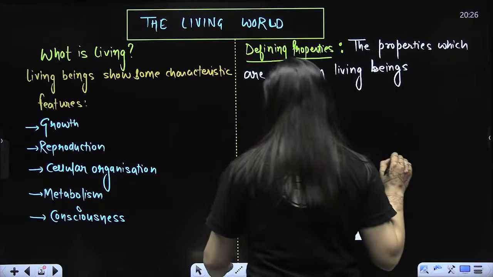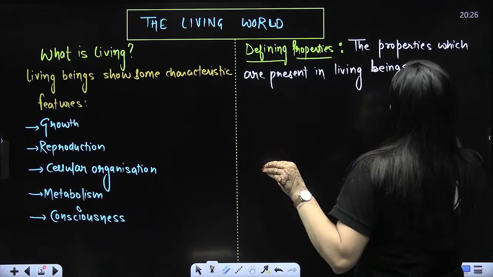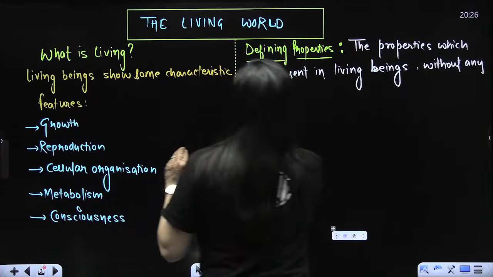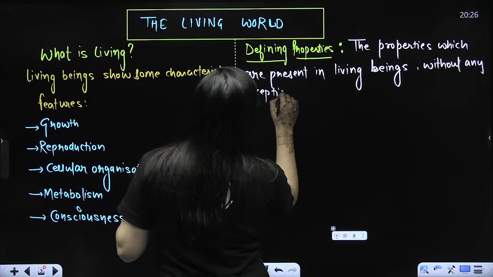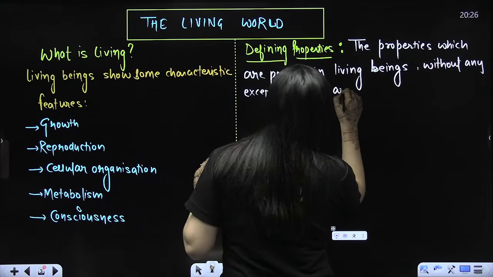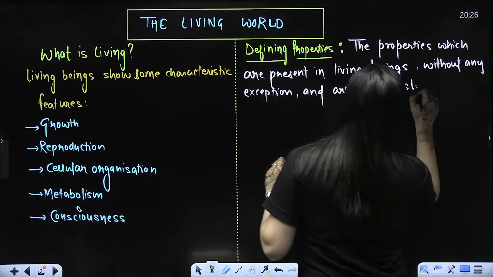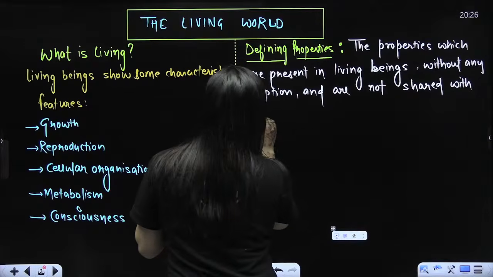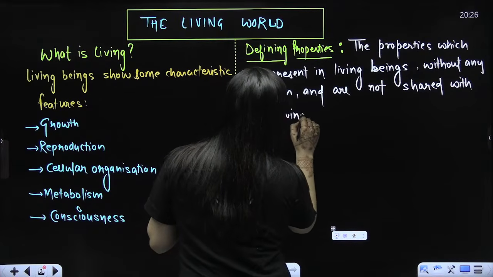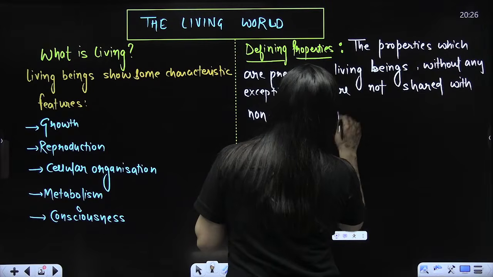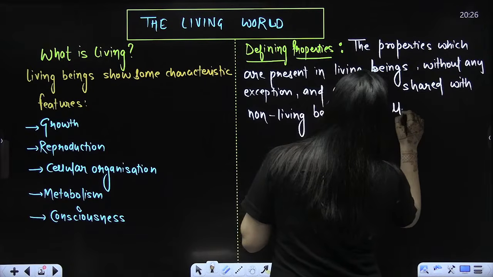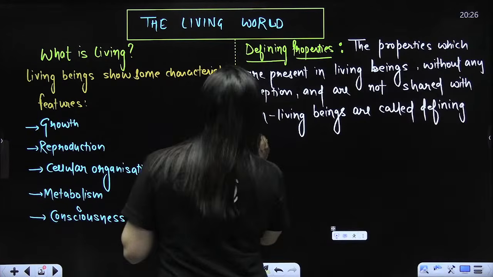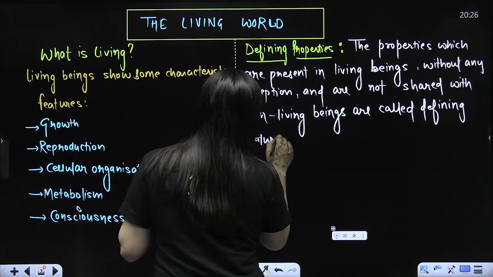Properties which are present in living beings without any exception, like all living beings will show these properties, and are not shared with non-living beings, are called defining features. That's what you need to know.